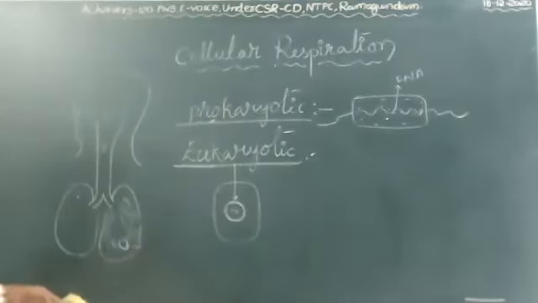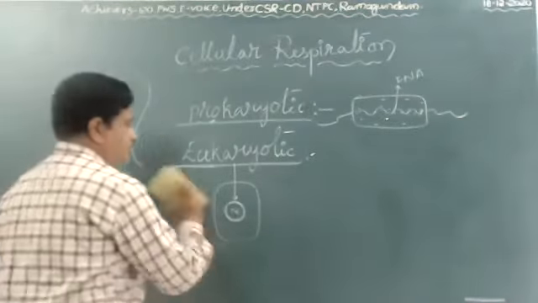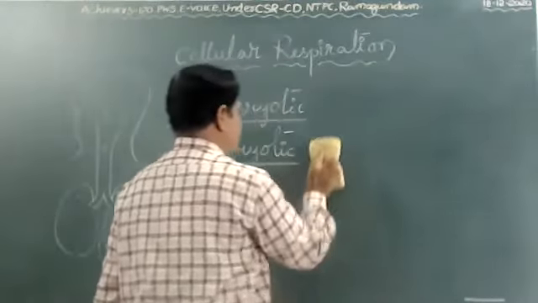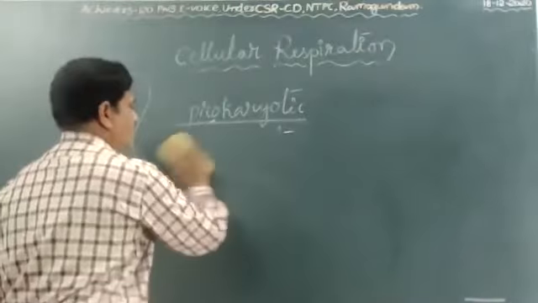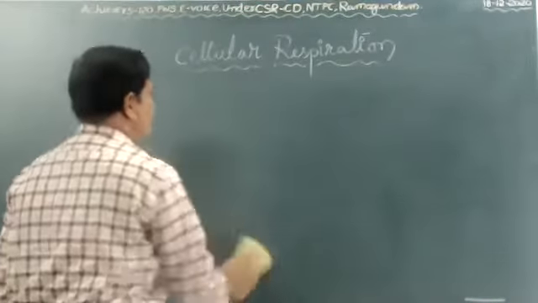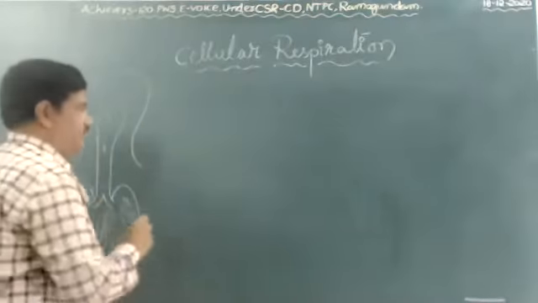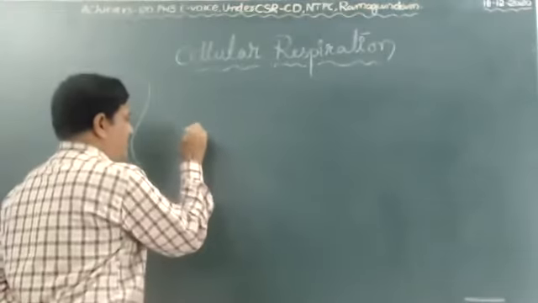Okay, now cellular respiration occurs inside the cell. Very, very important.